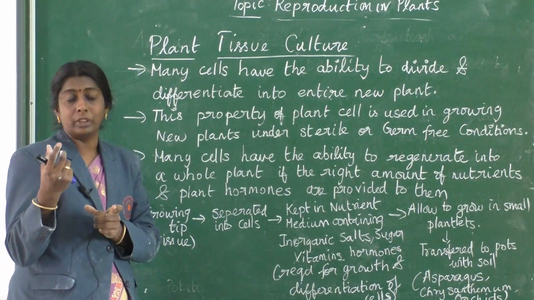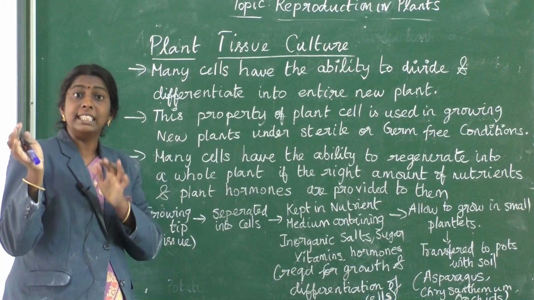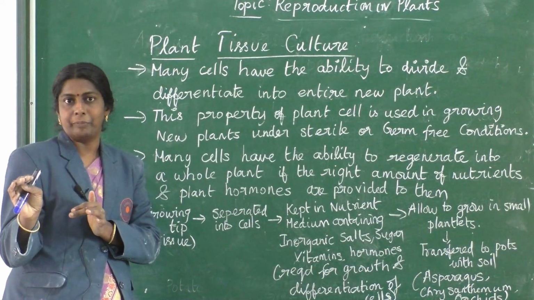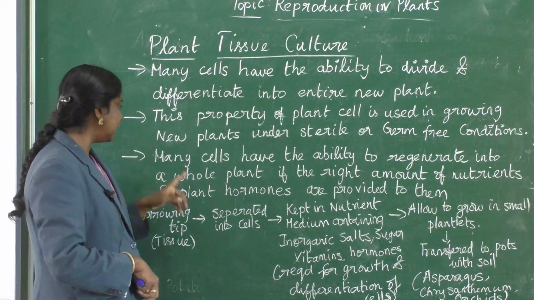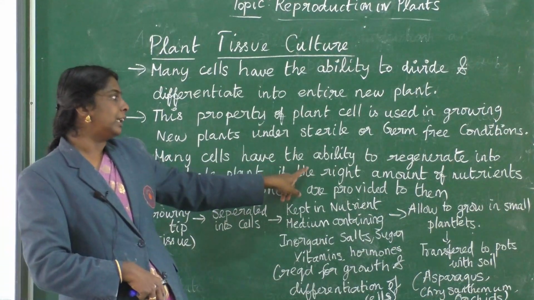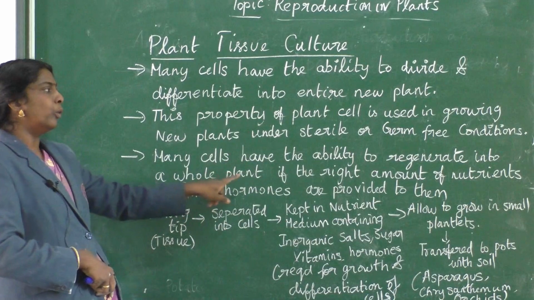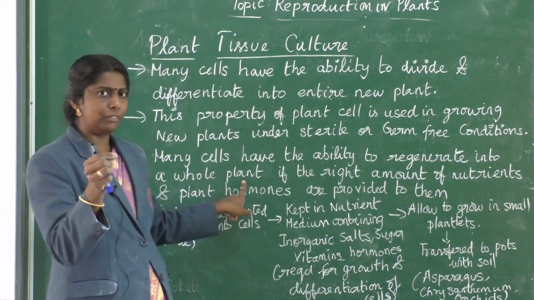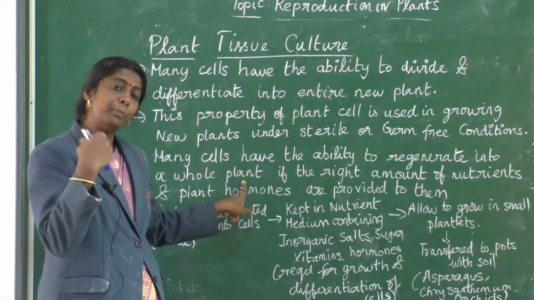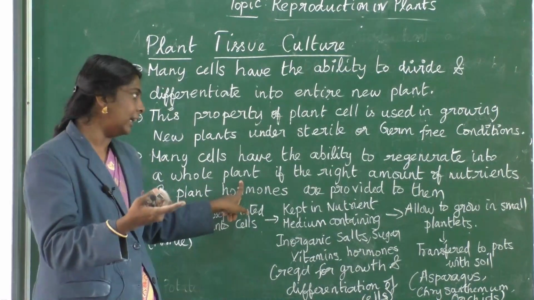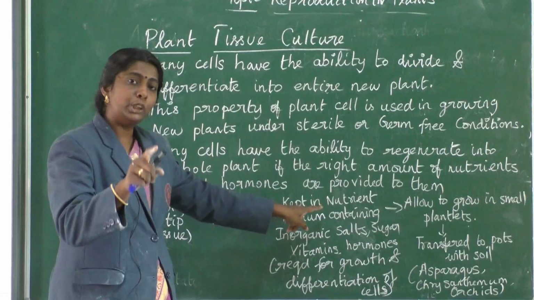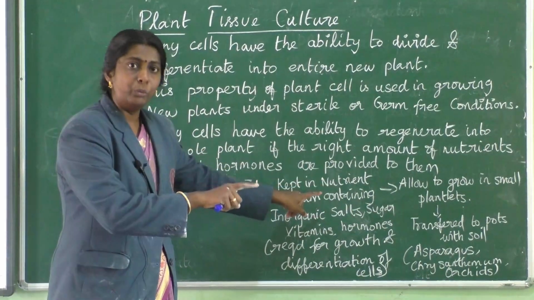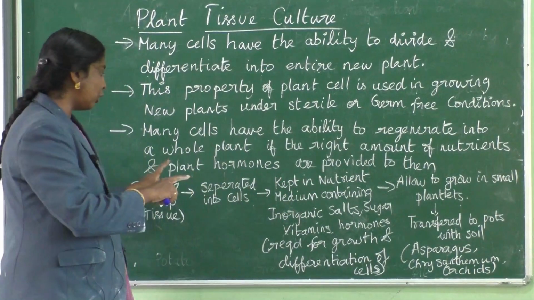So it is grown under sterile conditions inside the lab, not as usual in the soil. This is tissue culture. Many cells have the ability to regenerate into a whole plant. Any particular part of the plant is used to regenerate the entire plant, if the right amount of nutrients is provided.